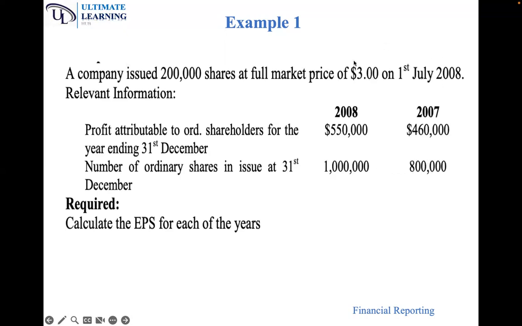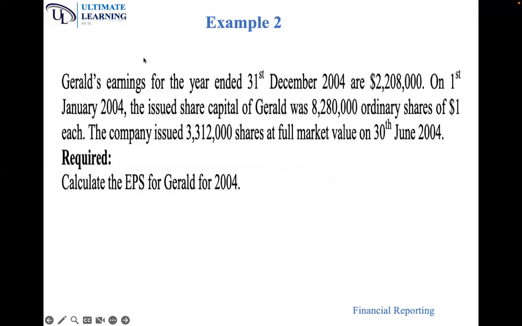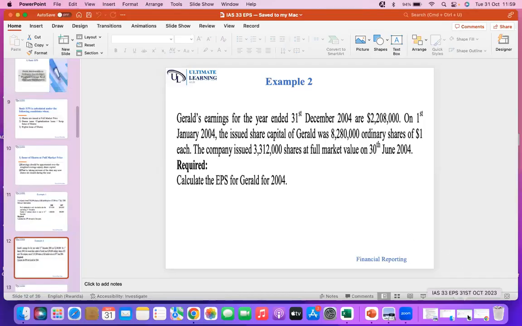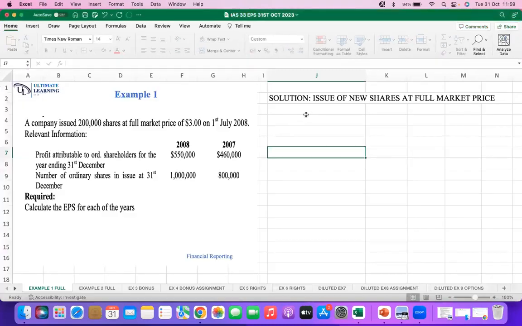And then we added 200,000 new shares on 1st July. So at the beginning of 2008, we had 800,000 shares, and then we added 200,000 shares, and that is what will give us 1 million shares at the end of the year 2008. So the question is asking us to calculate the EPS for each of the years. In order to do that, we go to Excel to solve it.